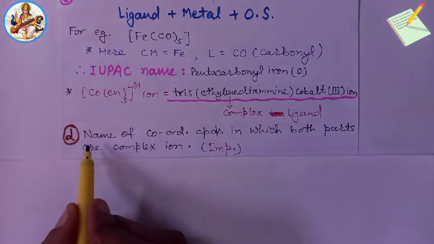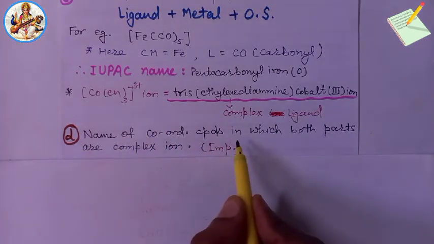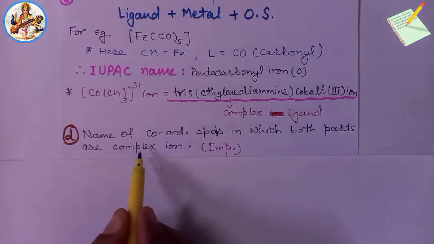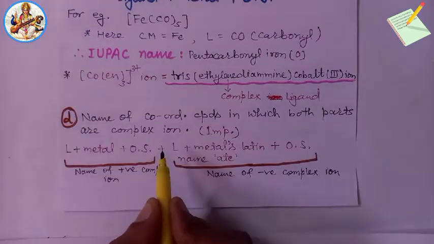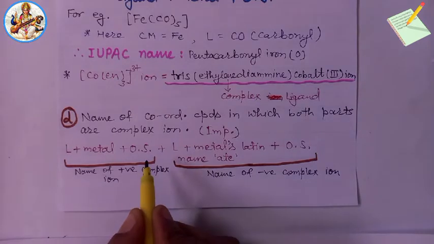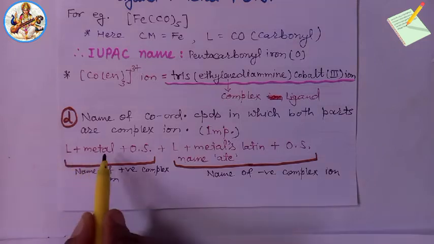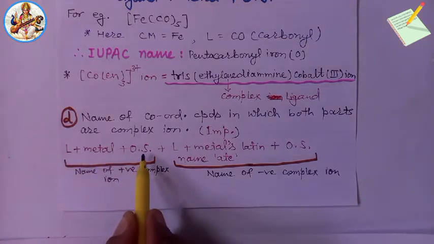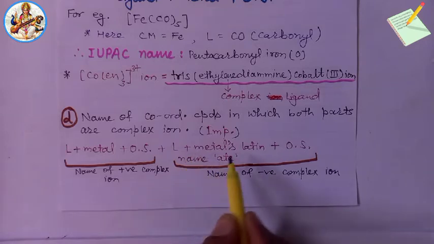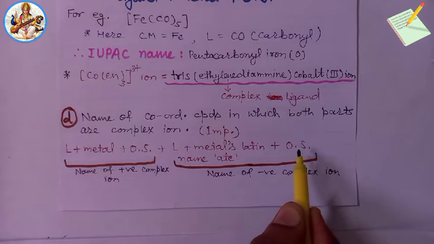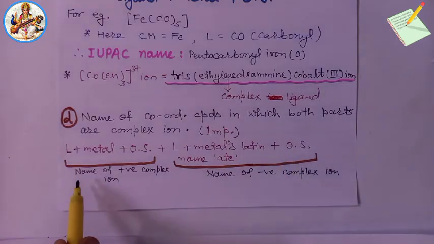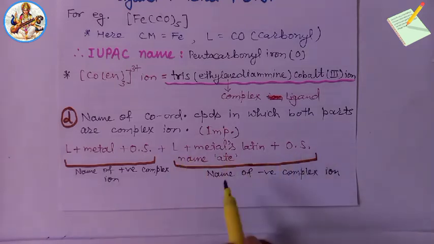Now next, fourth type, name of coordination compounds in which both parts are complex ions. Very important. So, the trick for IUPAC naming of the complex is ligand plus metal plus oxidation state plus ligand plus metal's Latin name with ate plus oxidation state. The first is for the name of the positive complex ion and the second is for the name of the negative complex ion.